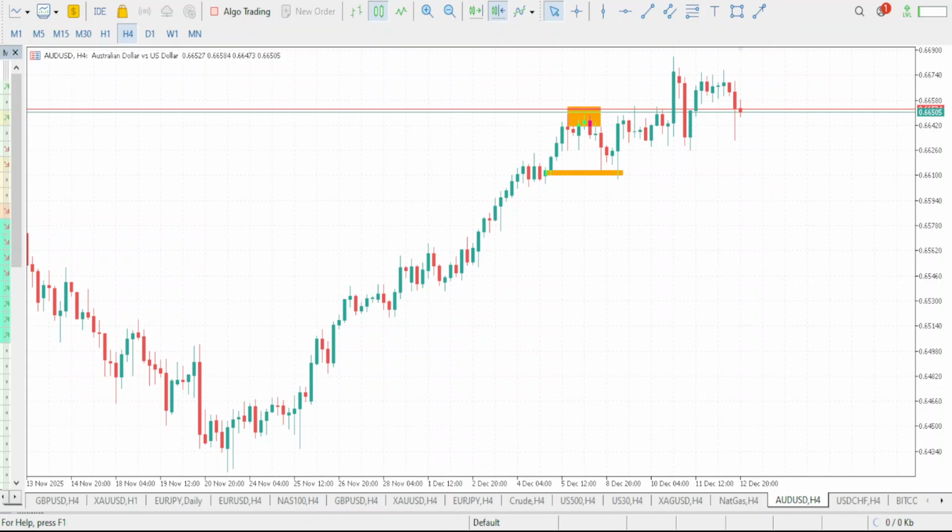So let's take a look at what we'll be anticipating for the next day on our AUD USD, which is our Australian dollar to US dollar.